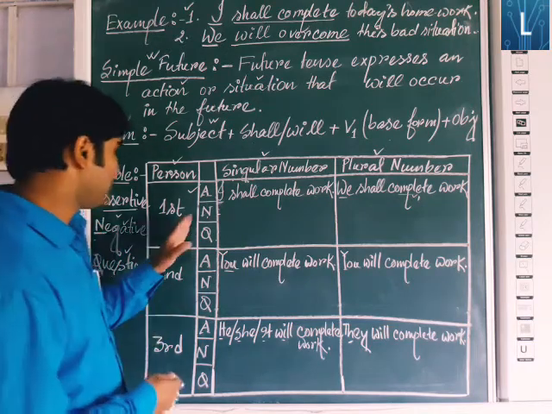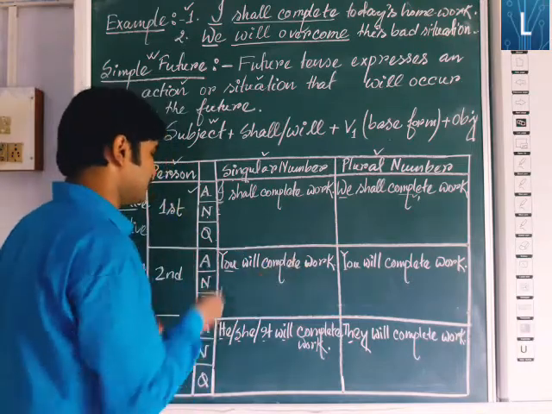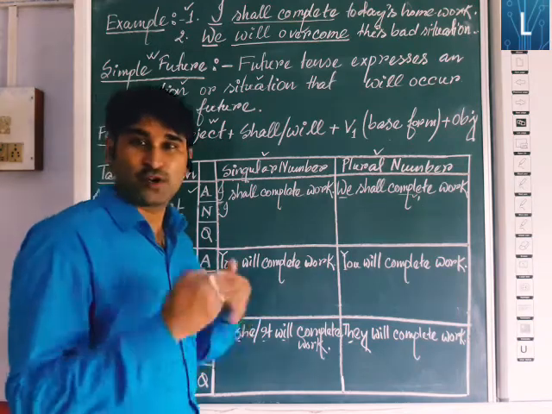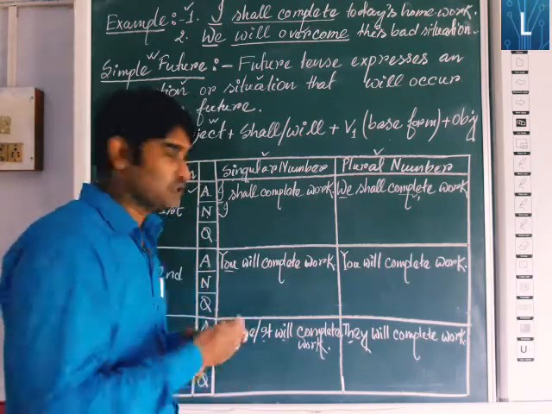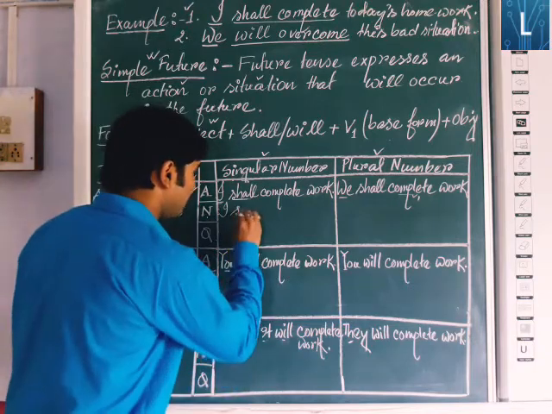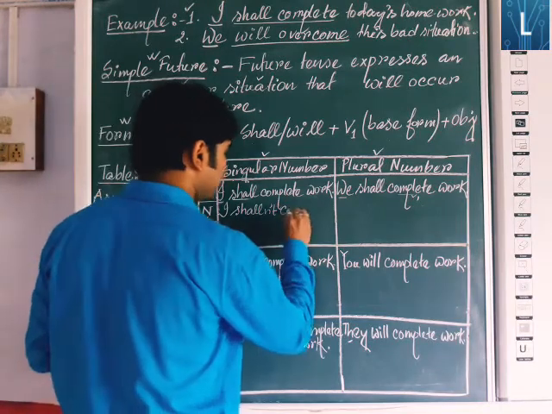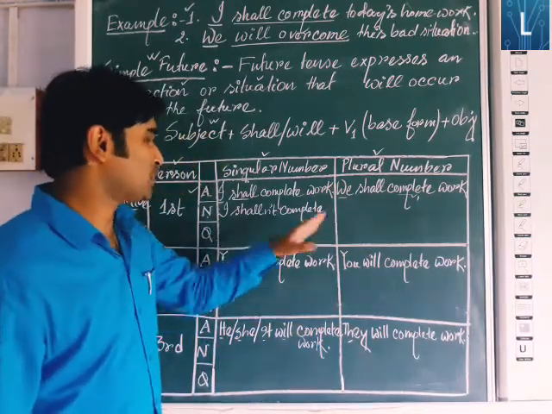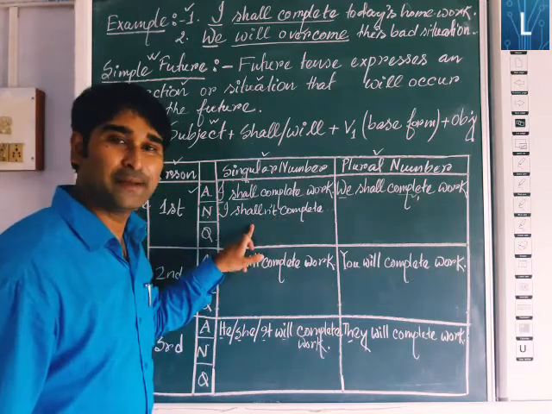So now if you will convert the same sentence into negative, then I am giving here explanation. First the subject comes, and then negative means not will come. If in a sentence an auxiliary or helping verb is present, then simply add not. Here shall is the helping or auxiliary verb, so we simply add not with it: shall not complete. Here it is negative. Only simply add not with the helping verb, here shall.